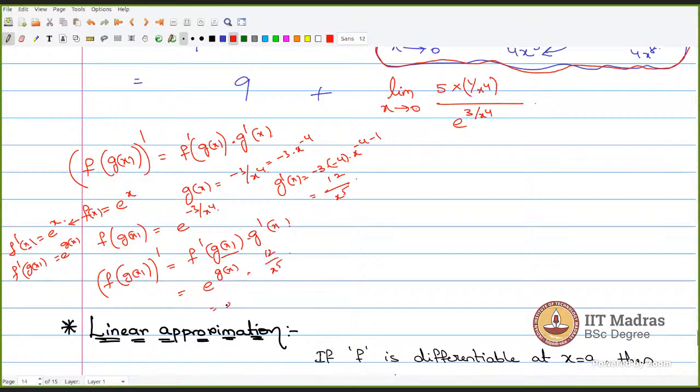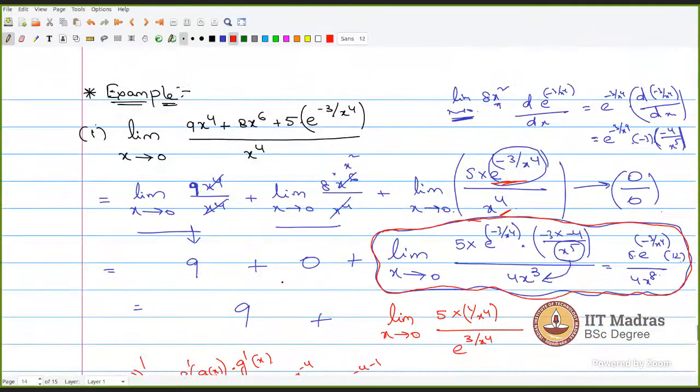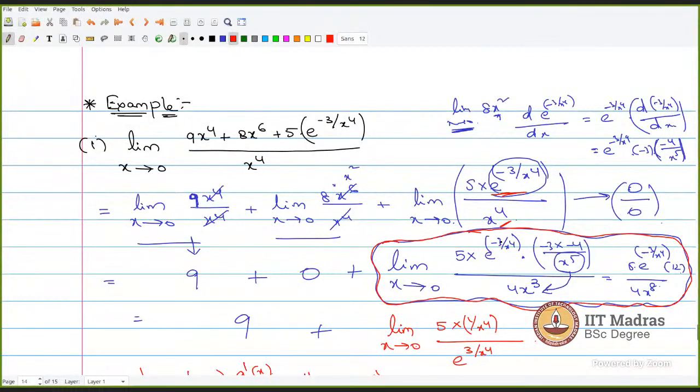And substitute g of x: e power minus 3 by x power 4 times 12 by x power 5. This is the differentiation of e to the power minus 3 by x power 4. Okay, so now I got it.